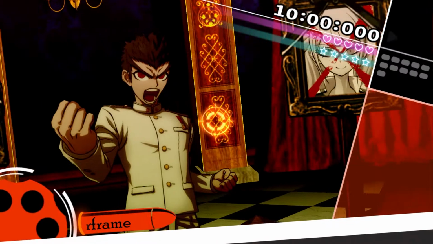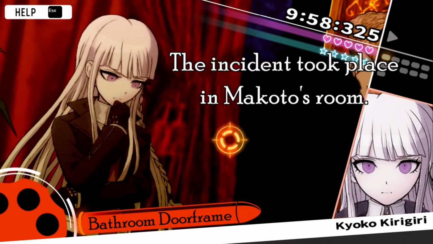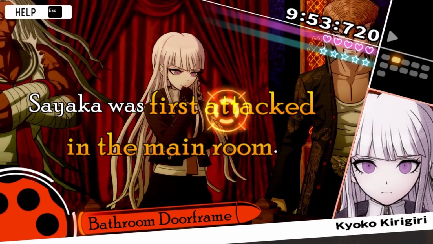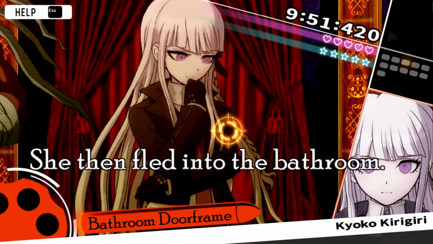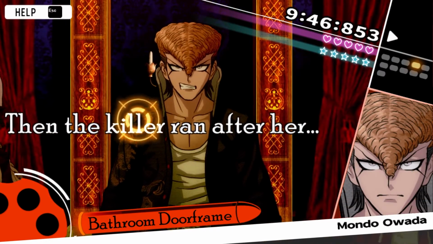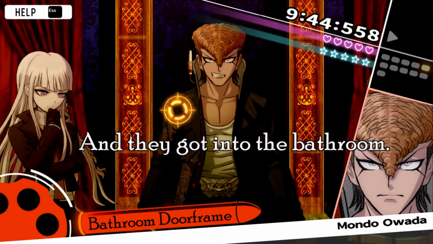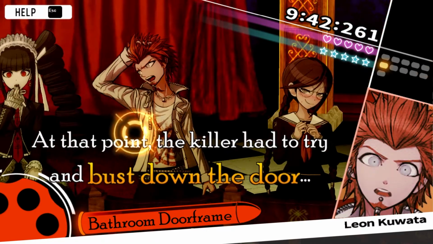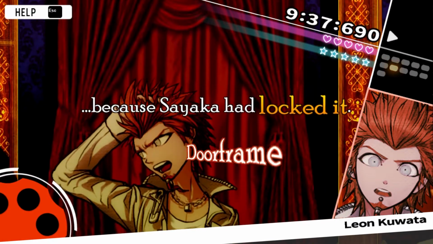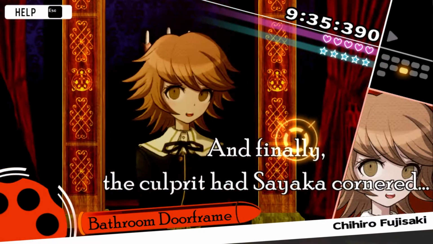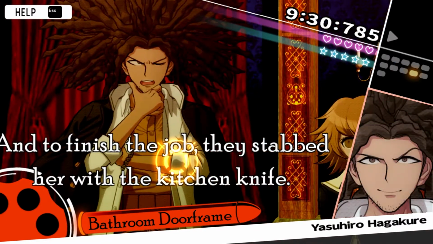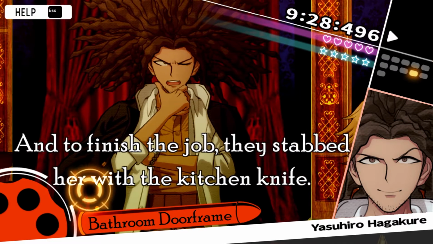Alright, we have the bathroom door frame. The incident took place in Makoto's room. Sayaka was first attacked in the main room. She then fled into the bathroom. Then the killer ran after her. And they got into the bathroom. At that point, the killer had to try and bust down the door, because Sayaka had locked it. And finally, the culprit had Sayaka cornered. Stabbed her with the kitchen knife.